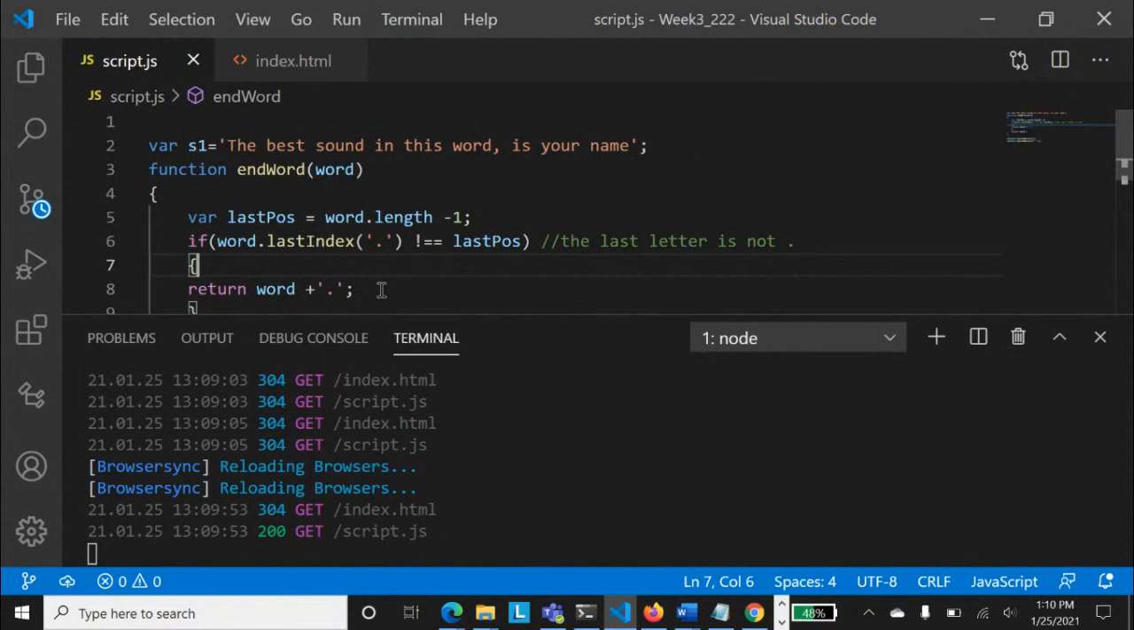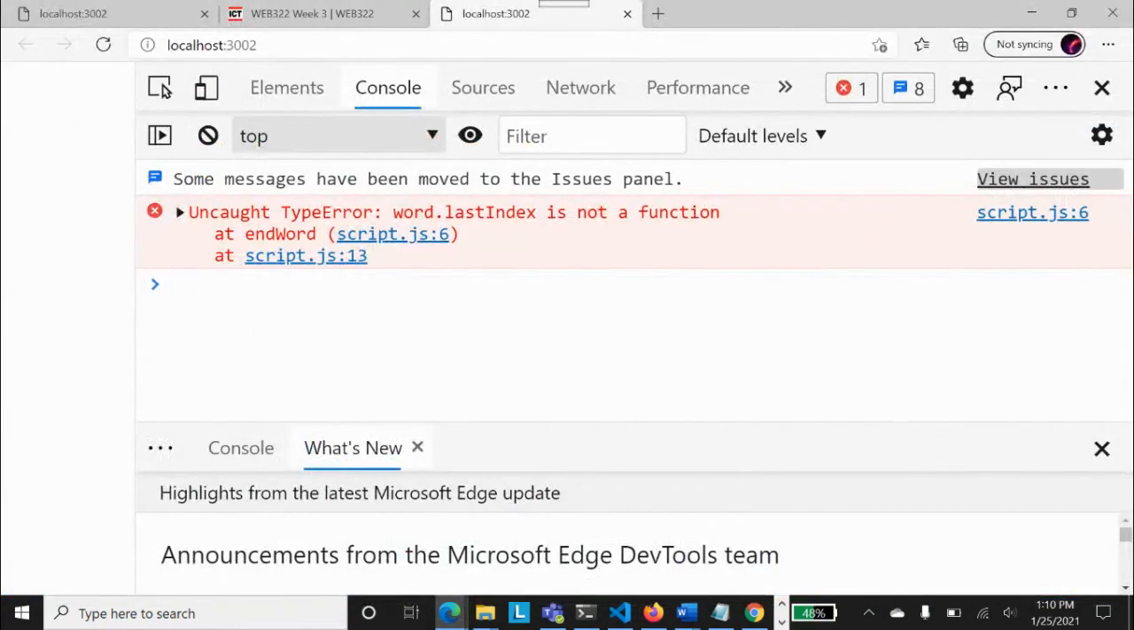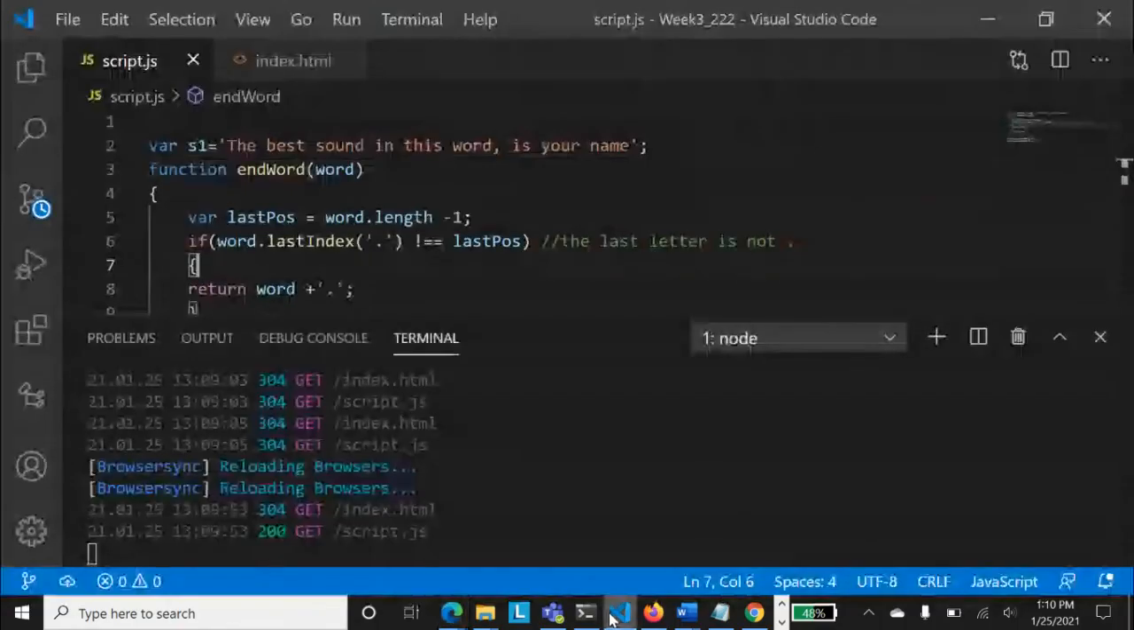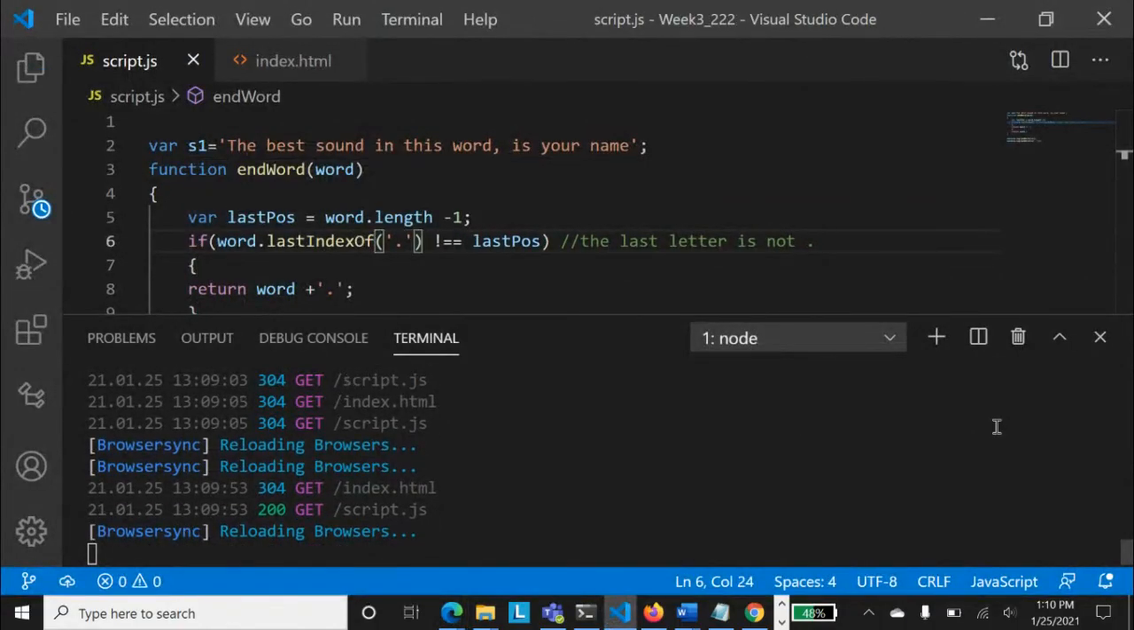word dot last index. Let me just check that over there. Hello dot last index. Oh, you are right. So it is not last index, it is lastIndexOf. I was missing this "Of". So that is good that we have checked that.